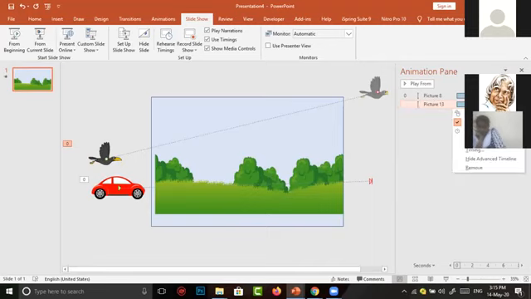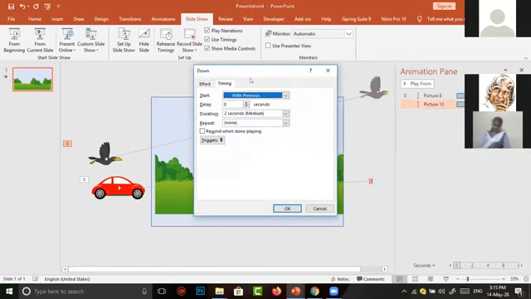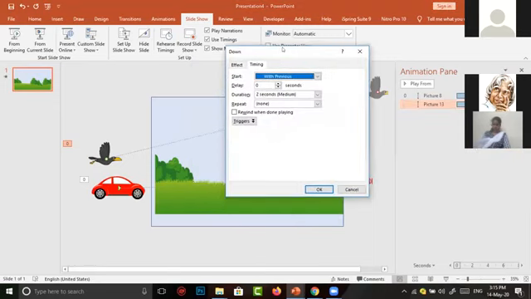For this, you have to go to the same area, that is the animation pane, select a picture, and below start after previous, there is effect options. The next one is timing. I select timing. In timing, 2 seconds are automatically selected.